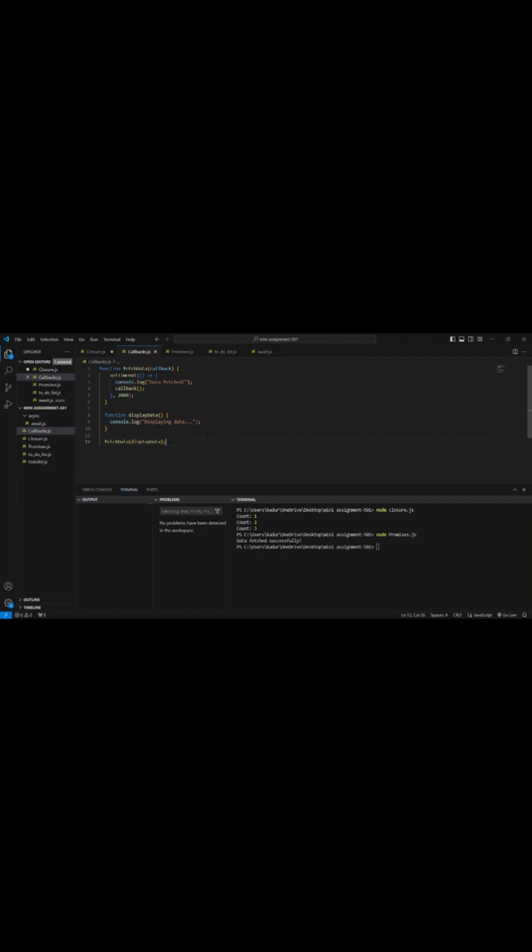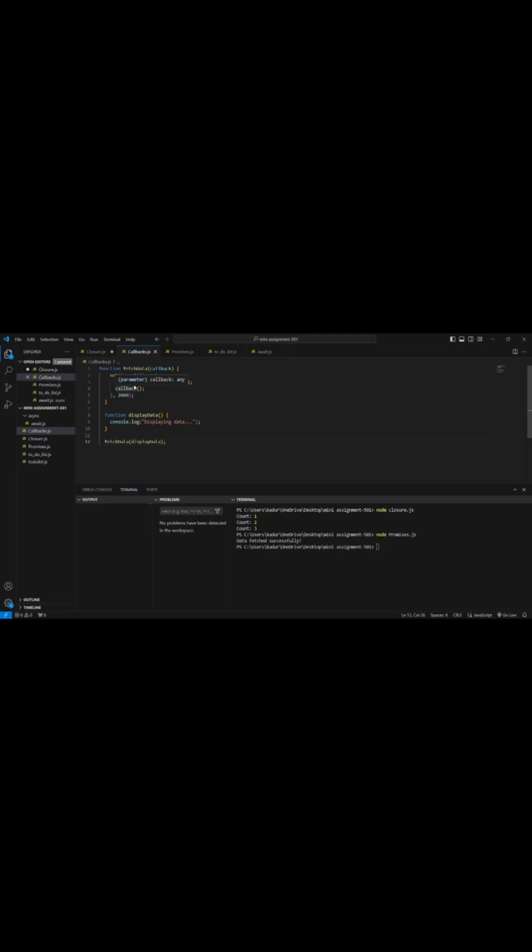Now let us look into the code. fetchData accepts one argument, a callback function. Here the callback is a function that is called after the data fetching is simulated.